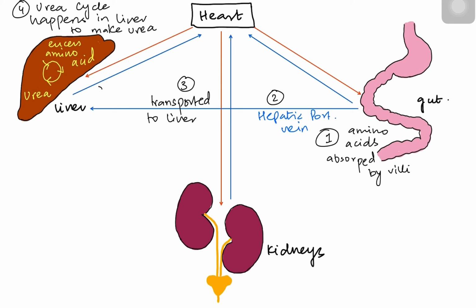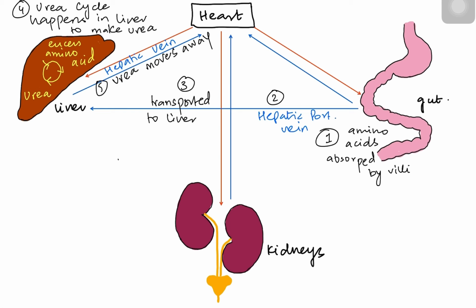Then obviously urea has to be released, right? So step 5, urea moves away, obviously through the hepatic vein, because the hepatic vein goes away from the liver, and the hepatic vein carries all this urea towards the heart.